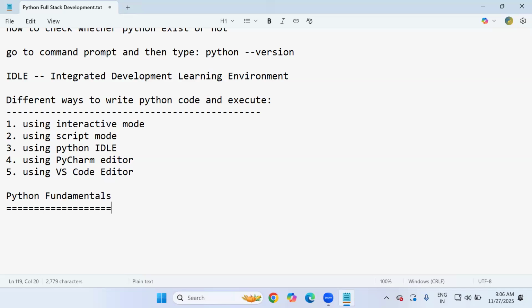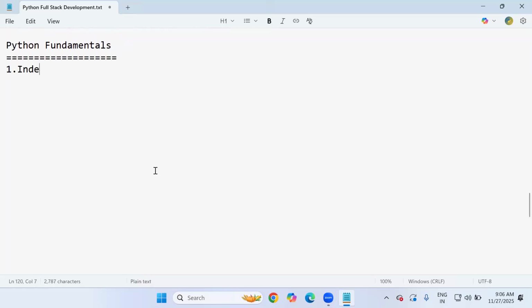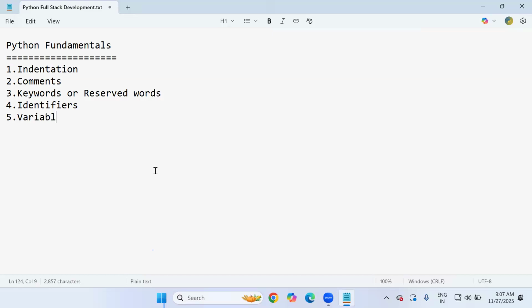Python fundamentals. One of the most important fundamental concepts is indentation in Python. The next fundamental concepts are comments, keywords or reserved words, identifiers, variables, and finally multiple assignment.